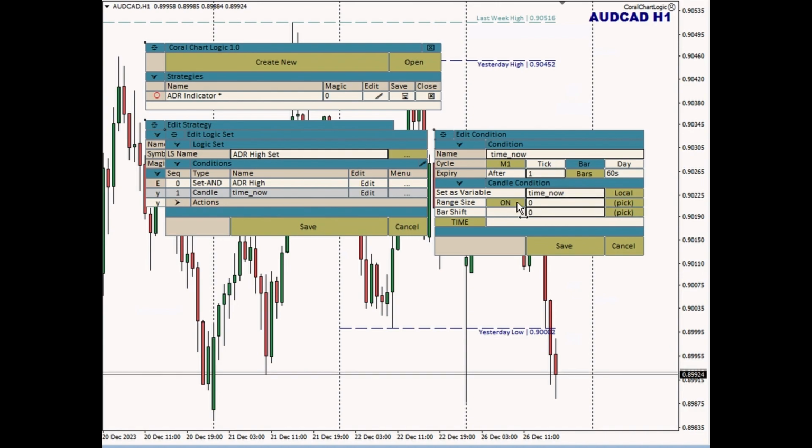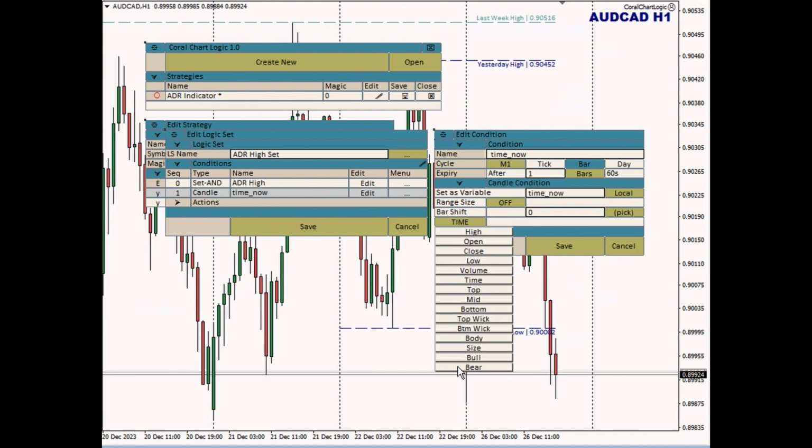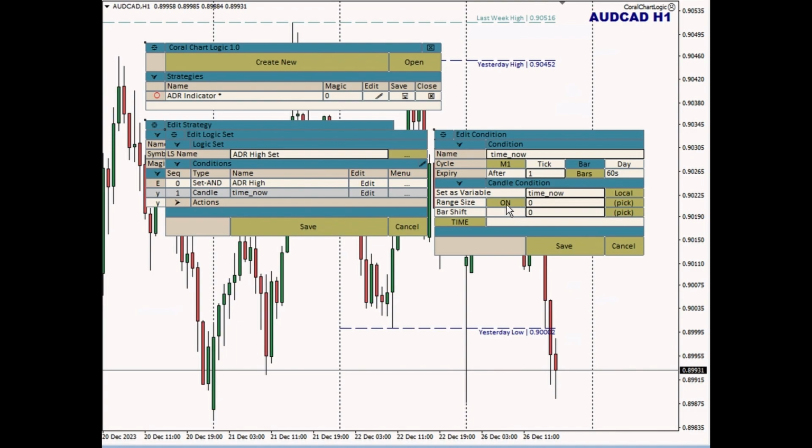I can click that button to turn it on, and for this, the question here is what data do I want from this candle. Sometimes you click something and it's a drop-down list with a bunch of options, and sometimes you click it and it's a toggle, like this on and off button. The reason is that when there's only a choice between two things, like range size is either on or off, the variable name is either local or global, there's no real need for a drop-down list to choose between two options.